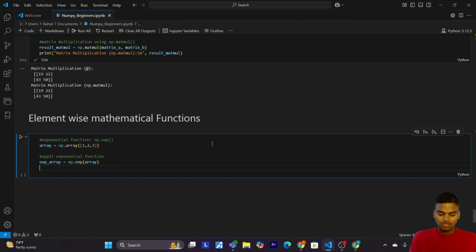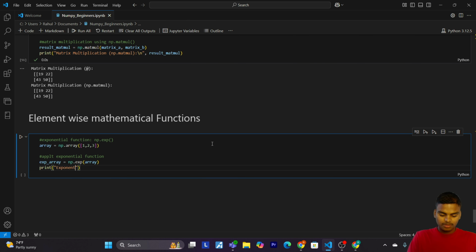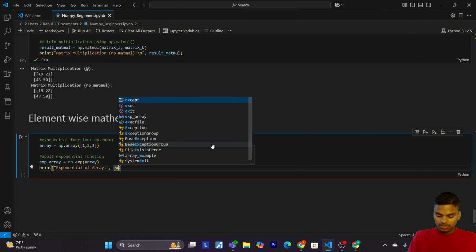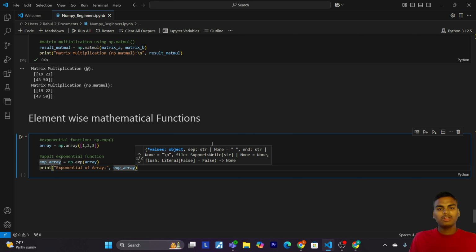Now let's print the exponential of the array, passing x_array. Let's run the cell.